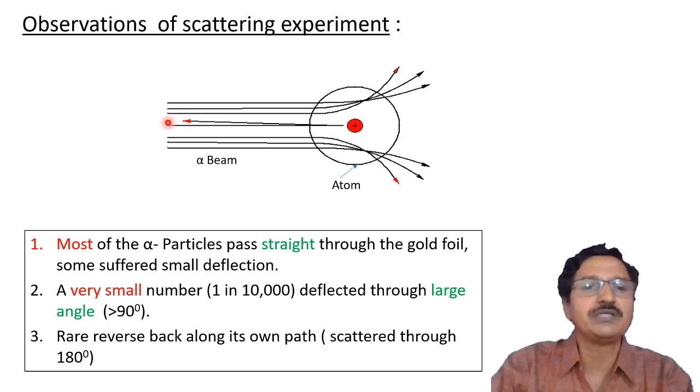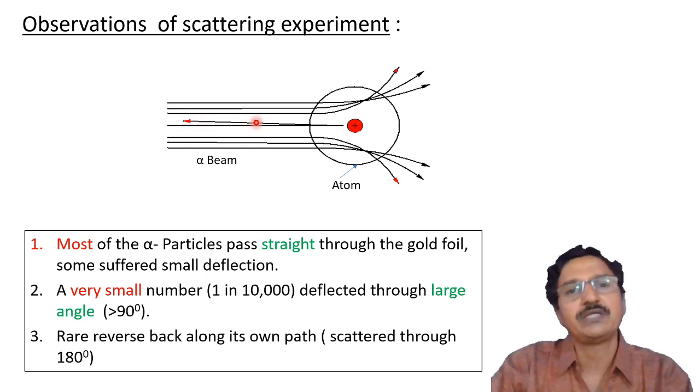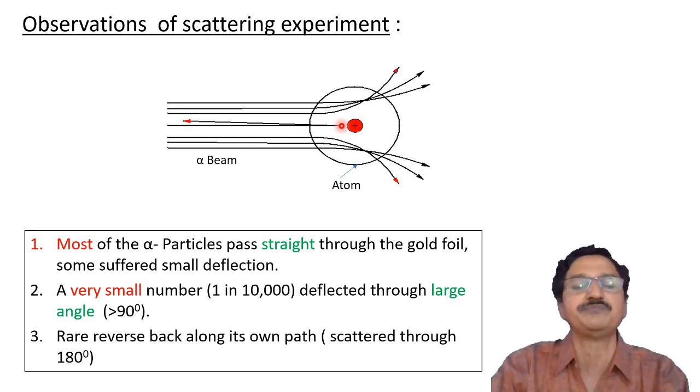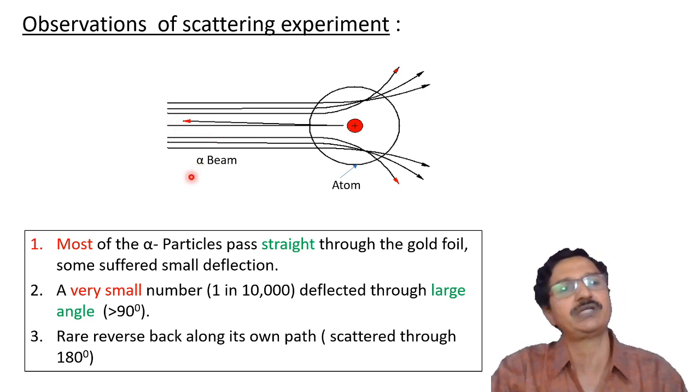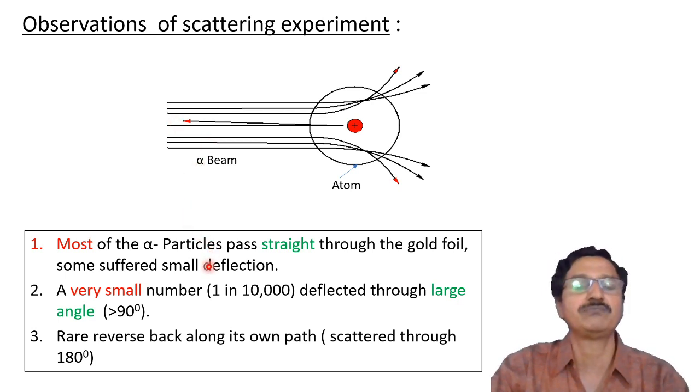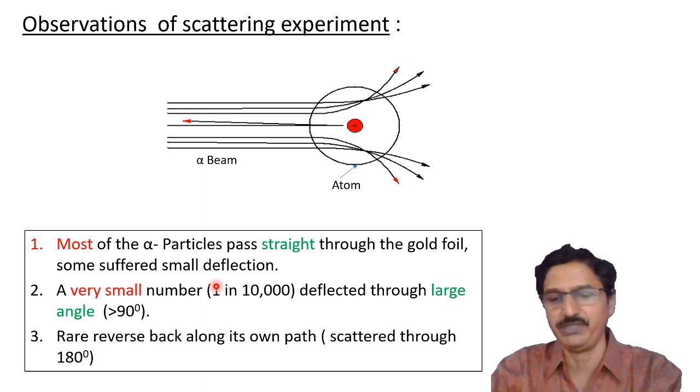So when the incident particle was exactly in the direction of the center of the atom, the deflection was more than 90 degrees or near about 180 degrees. These were the observed facts from Rutherford's scattering experiment.